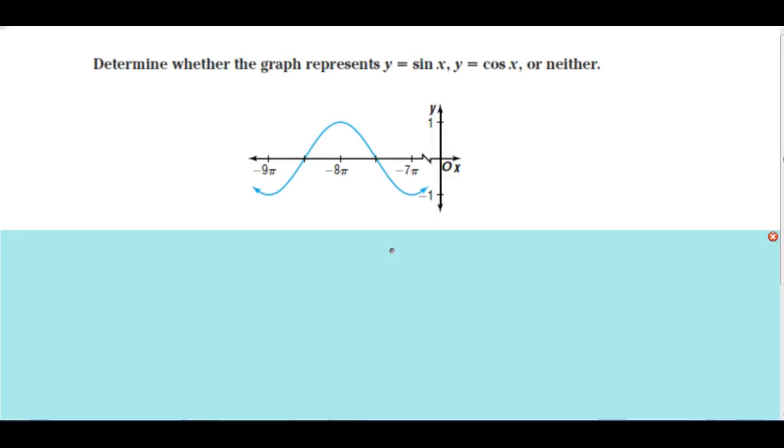We're going to look at this graph and say, okay, does this graph represent y equals sine x, does it represent y equals cosine x, or neither? Pause here while you consider the properties of the sine and the cosine functions and whether this graph meets either one of those.